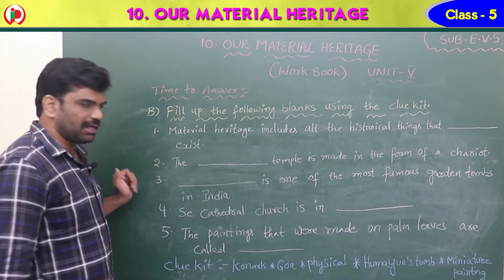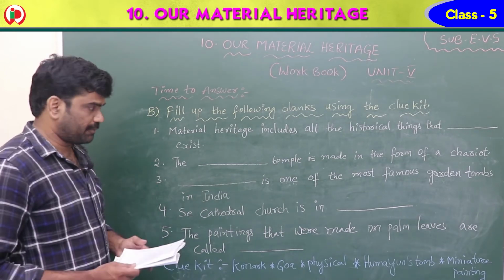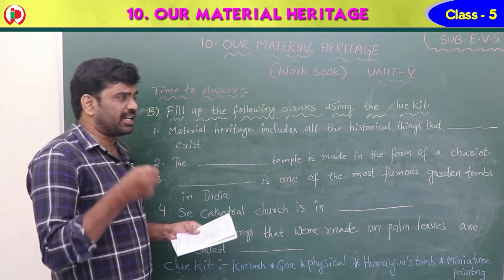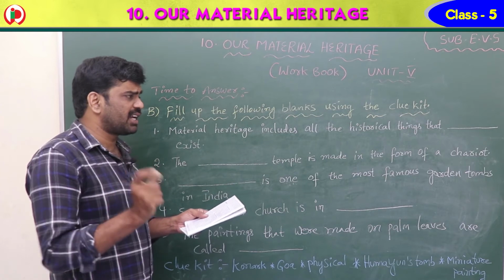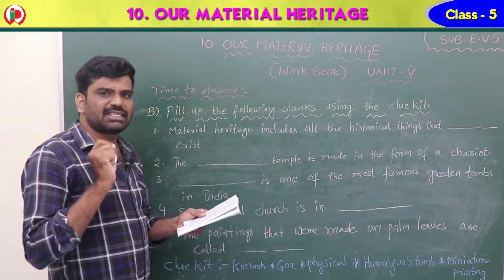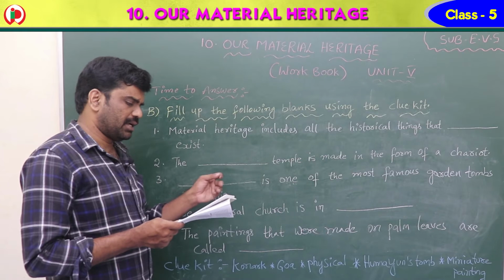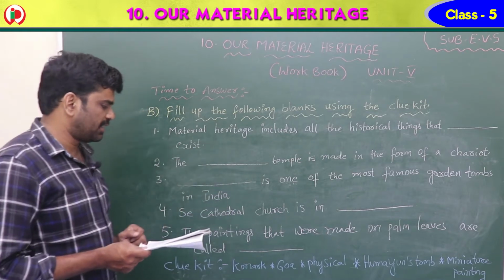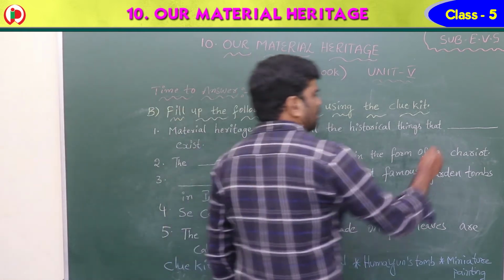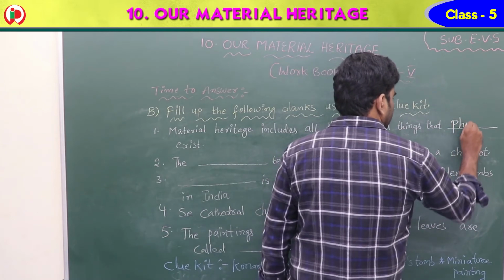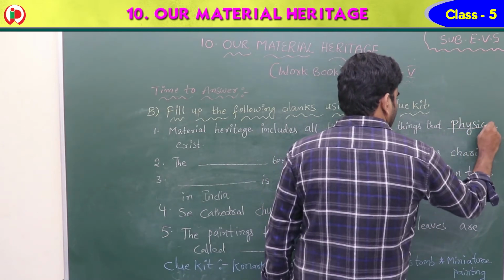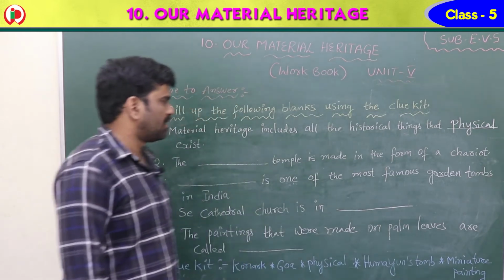So now we have 5 fill in the blanks, children. First one, material heritage includes all the historical things that dash exist. So here, what is that, children? Physical. Okay, so the answer is physical. So these are in physical forms, children.